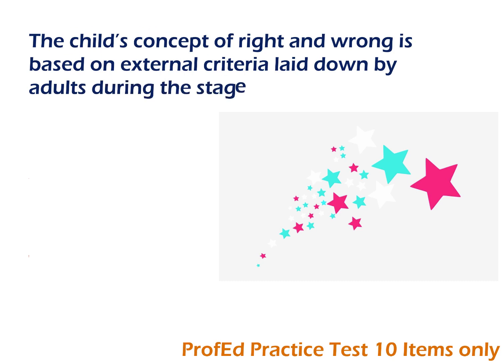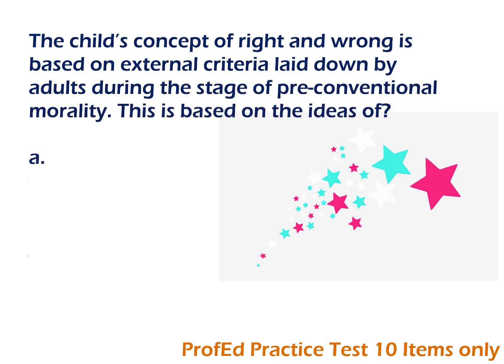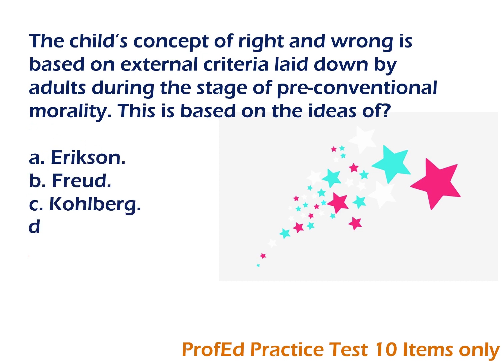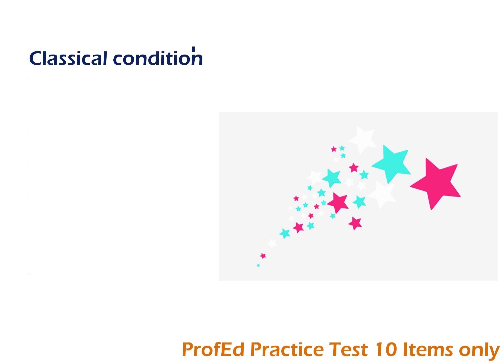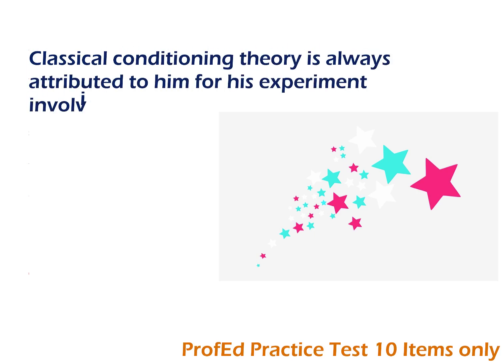The child's concept of right and wrong is based on external criteria laid down by adults during the stage of pre-conventional morality. This is based on the ideas of A. Erikson. B. Freud. C. Kohlberg. D. Piaget. The answer is C. Kohlberg.